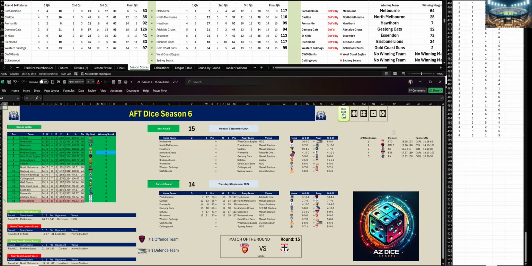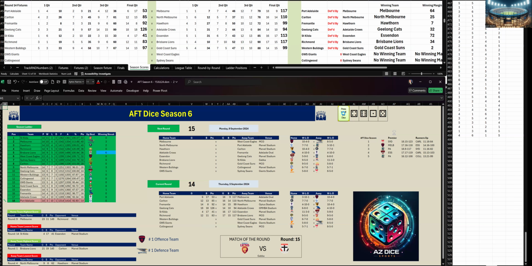Last quarter, Bulldogs, they kicked 4 goals 6 to Gold Coast 1 goal 5. But in the end, Gold Coast have just got up by 2 points. Final scores, Western Bulldogs 14-13-97 to Gold Coast 14-15-99.